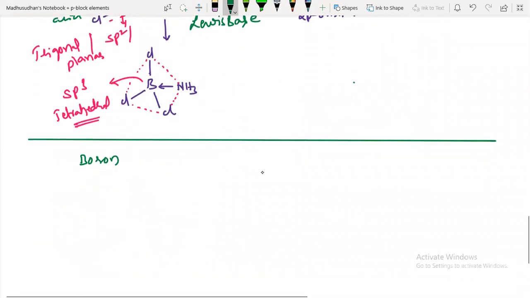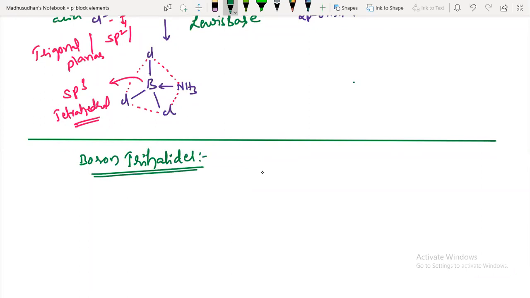Okay, guys. Next, I'm going to talk about boron trihalides. Same compound, boron trihalides. Are they Lewis acids or Arrhenius acids? Boron trihalides are Lewis acids because they accept a pair of electrons. Why are they Lewis acids? They are electron pair acceptors.